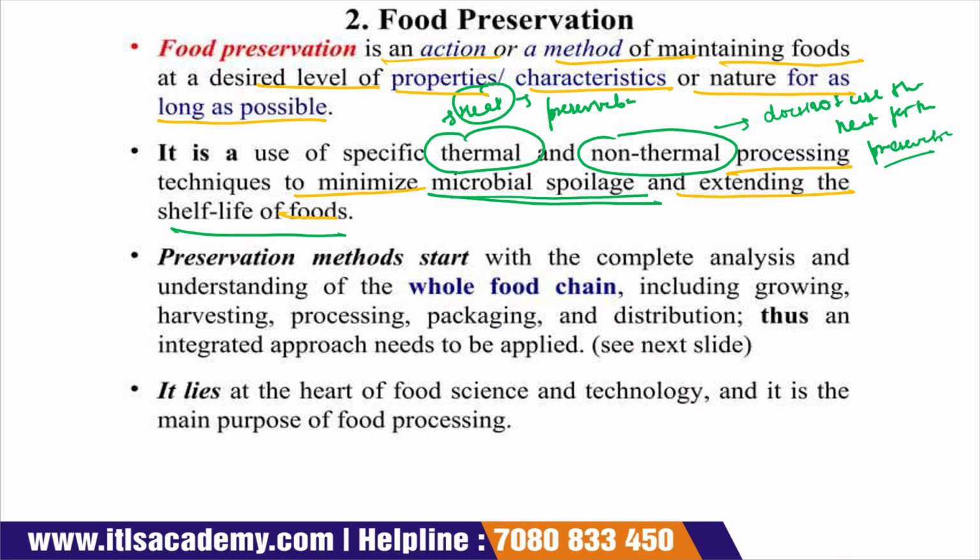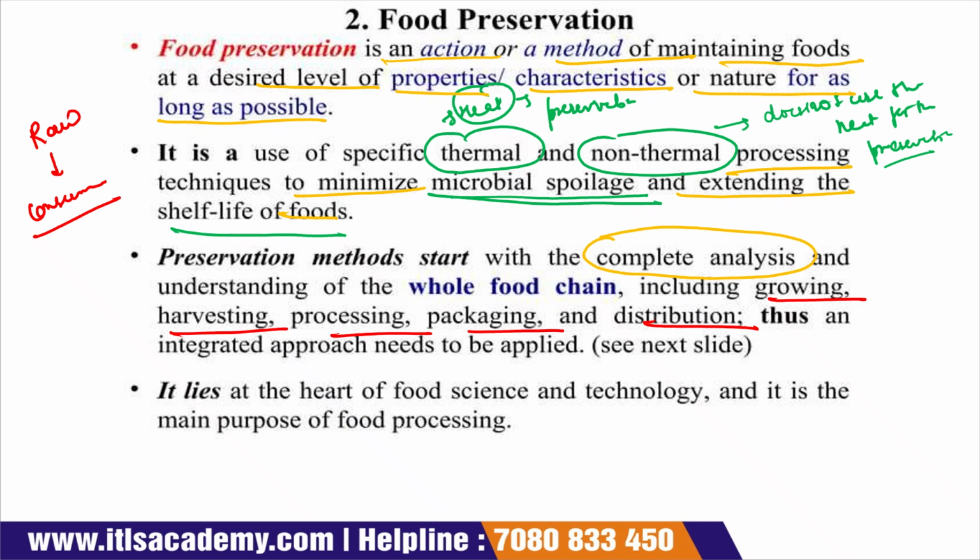Preservation methods start with a complete analysis, which is very important. When we have to apply a preservation technique to a particular food product, we have to start with the complete analysis, and we have to understand the whole food chain. Whole food chain means from the raw product until it reaches the consumer. So we have to understand all these stages: growing, harvesting, processing, packaging, and distribution. Thus, an integrated approach needs to be applied.